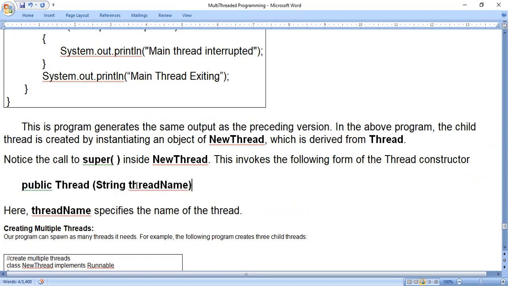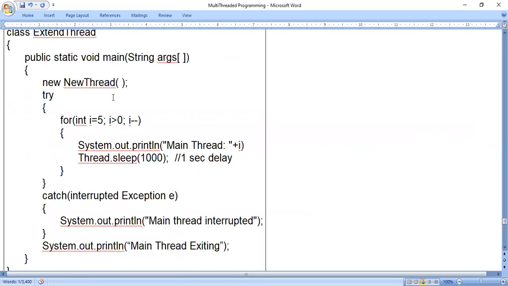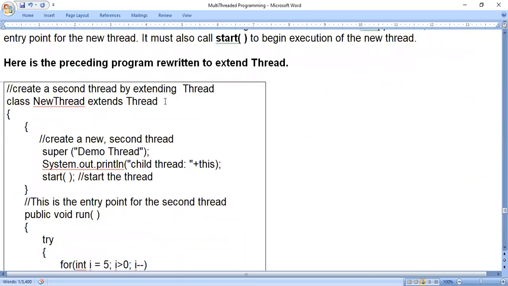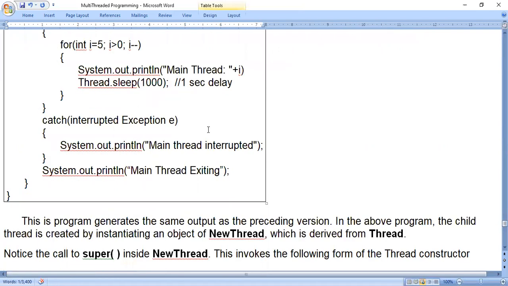Whenever we come across a super keyword, it will call the super class constructor. In this program you can know which is the super class and which is the subclass. If you look at this first line, class NewThread, NewThread is the subclass. After the extends keyword, whatever class name you are using is the superclass. So if I use the super keyword, it will call the super class constructor, that is the Thread class constructor.